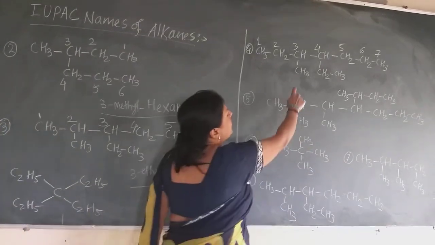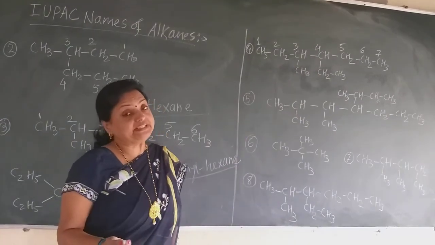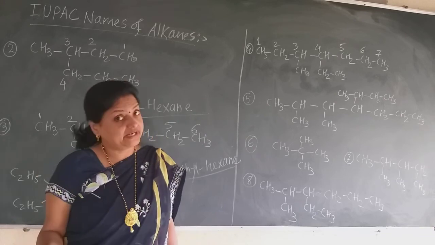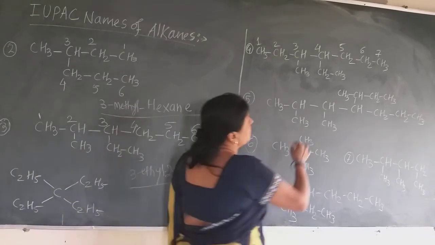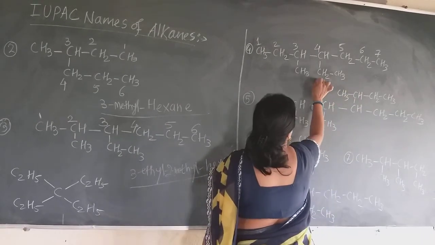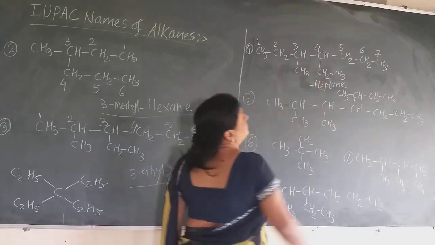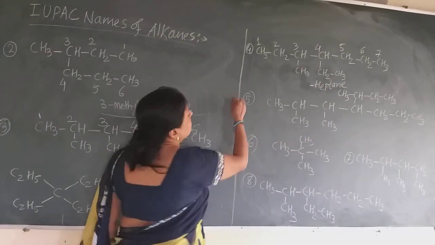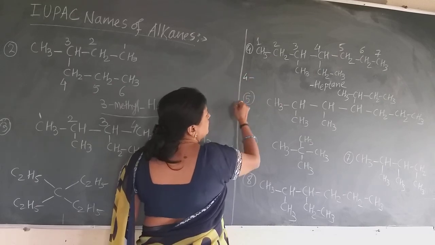Now on the third carbon and fourth carbon there are the substituents. The third carbon has a methyl substituent and the fourth carbon has an ethyl substituent. The parent alkane is heptane, so give the name heptane because 7 carbon atoms are there. On the third there is the methyl group, but alphabetically ethyl comes first.